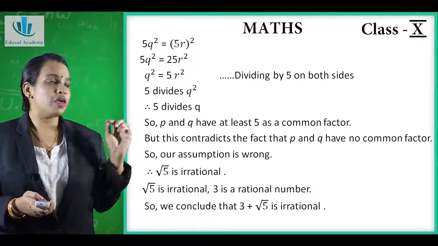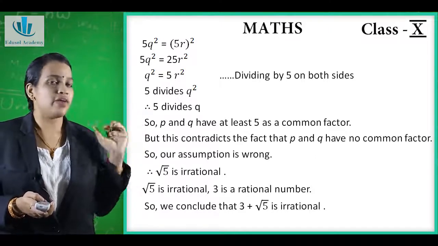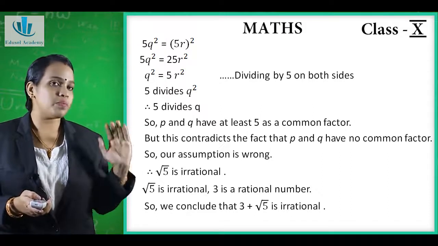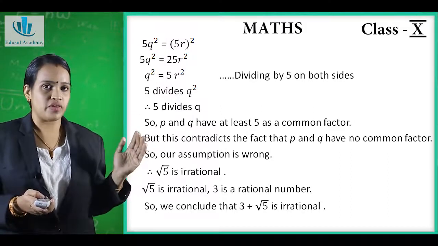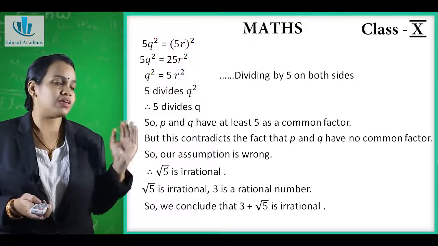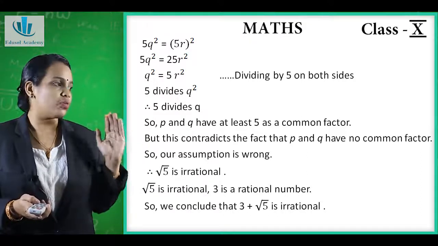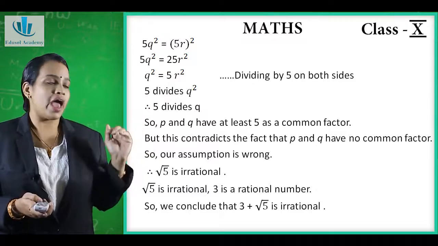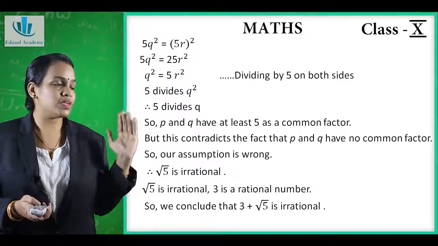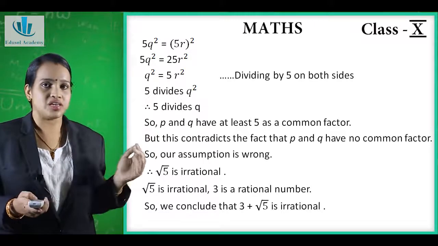Now you can see p and q have at least 5 as a common factor, but this contradicts the fact that p and q have no common factor. So the assumption which we have made that root 5 is rational is wrong. That means root 5 is irrational and 3 is a rational number. So we can say that 3 plus root 5 is irrational.